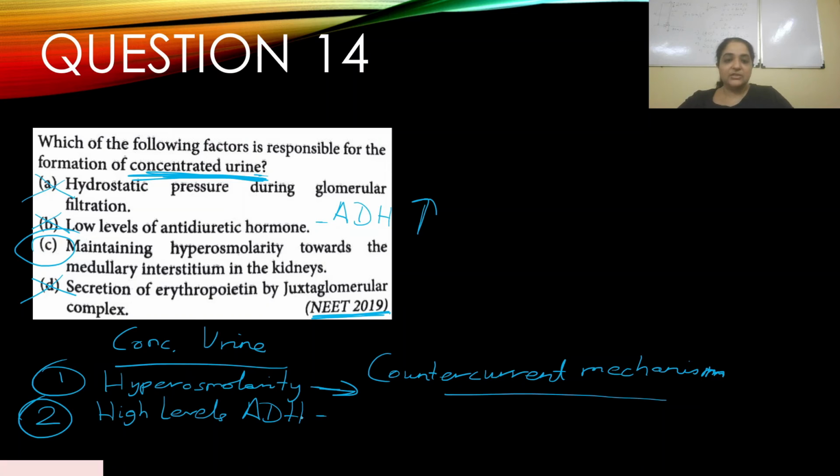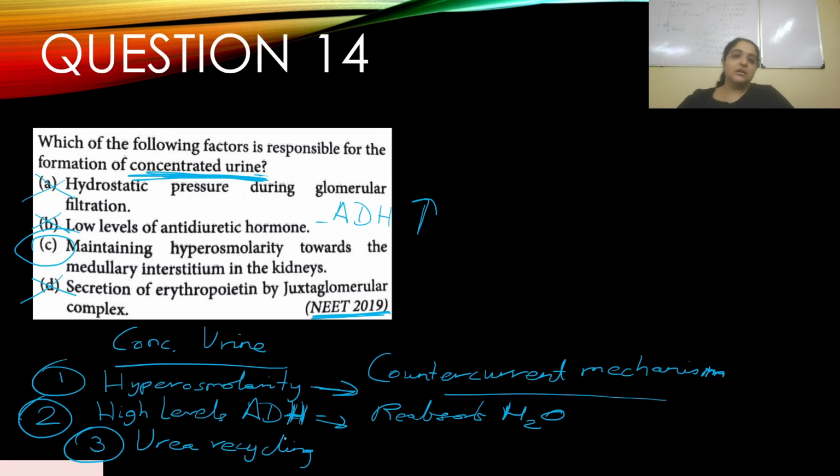There are receptors for ADH present in the collecting tubule, in the DCT and collecting tubule. So they reabsorb water back into the blood. This is another way how concentrated urine is formed. Correct? Third way is urea recycling.